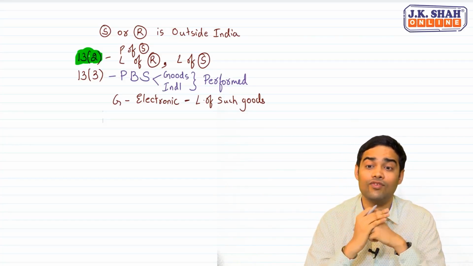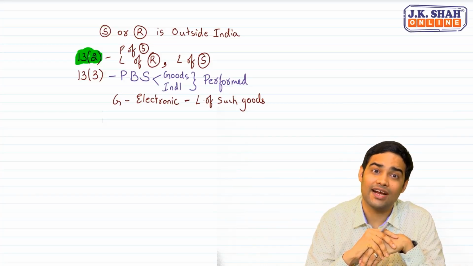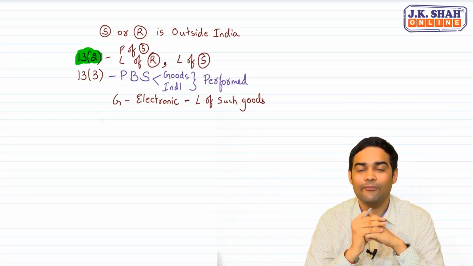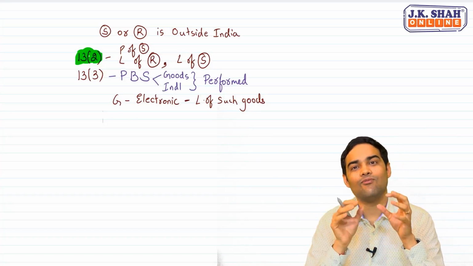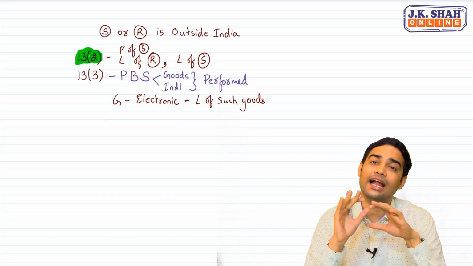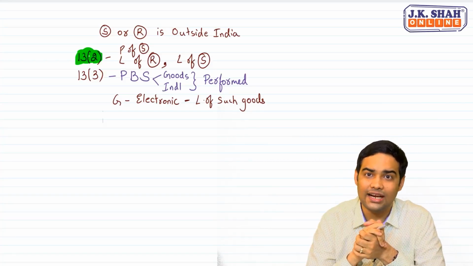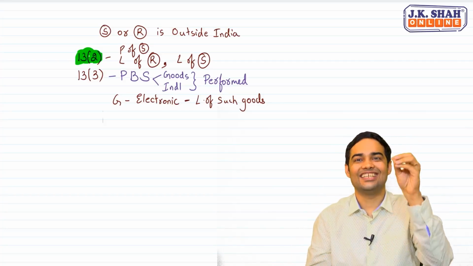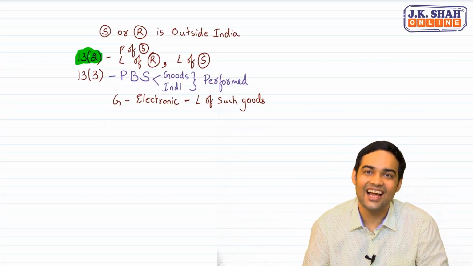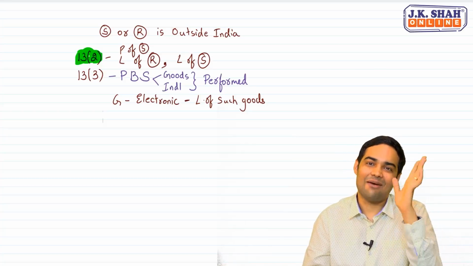Remember one more very important fact of 13.3. And what is that important fact? Say suppose an aircraft from outside India has come for repair in India, and thereafter once it is repaired, it is taken back outside India. That means it is not used in India. Now if it is not used in India, in such cases, should GST be applicable?